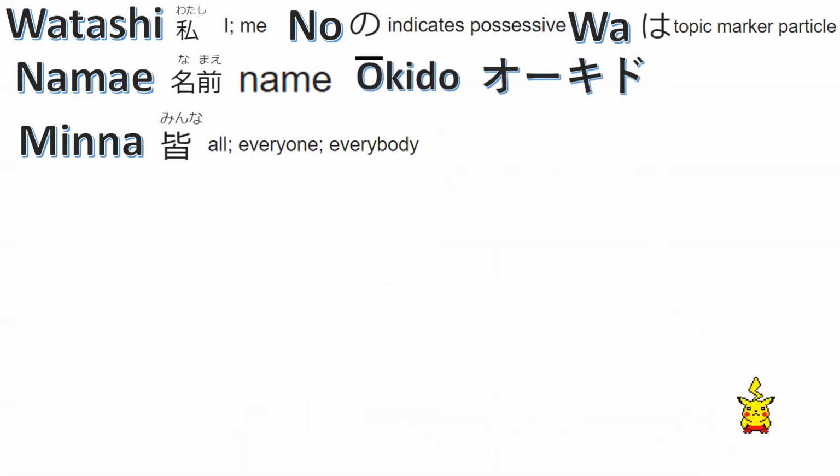First, we have watashi, it means I. Then no indicates possession. The next one is namae, it means name. Then we have wa, which is the topic particle marker. Then Okido, his name is Professor Oak. Then minna, it's for everyone.